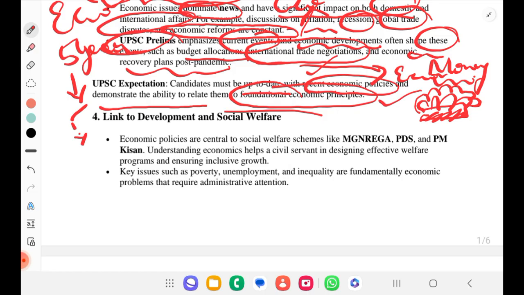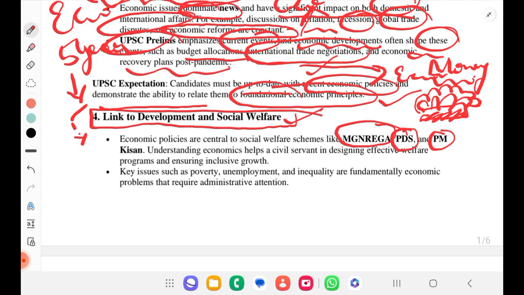So again, if you see, it is a link to development and social welfare. We know certain things like MGNREGA, PDS, PM Kisan and all. These are economic policies only because money is playing a role here for social welfare schemes. So for which scheme, how much to spend? Why that scheme? All these questions can be answered only when you understand the basics of economics.